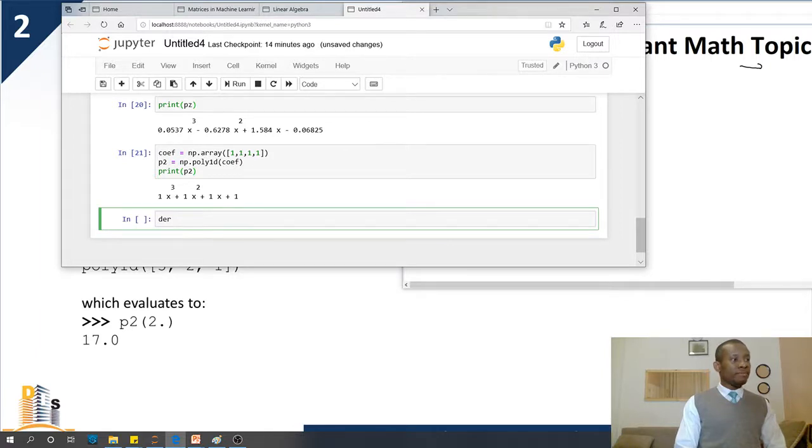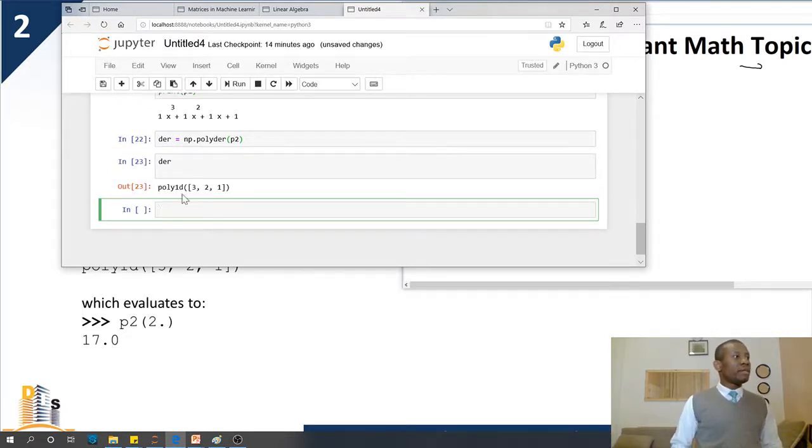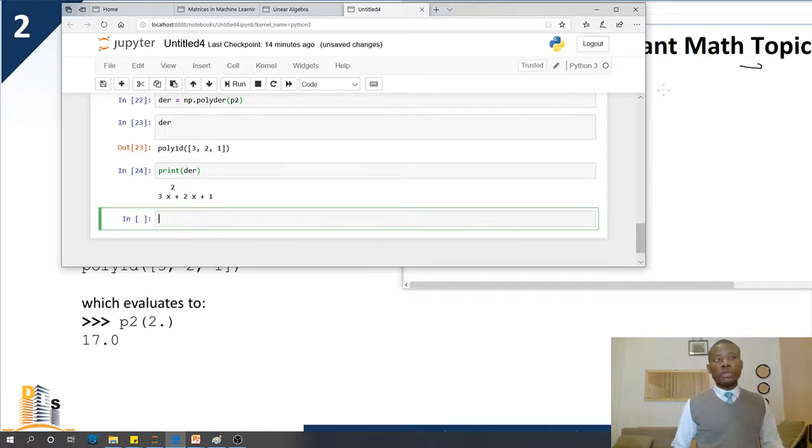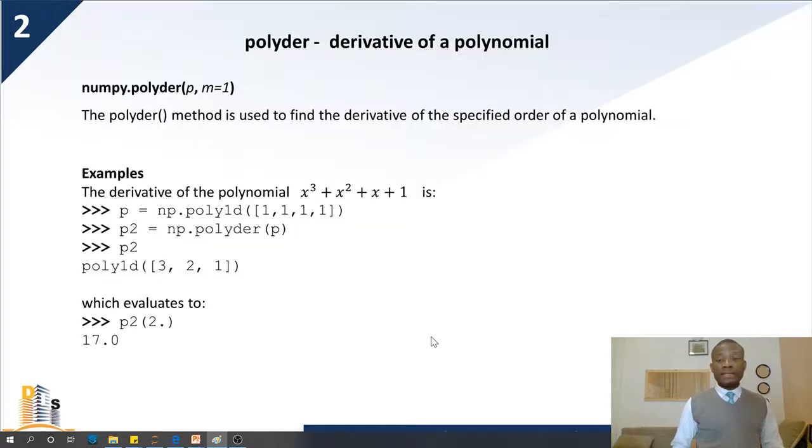I'm going to call it der is equal to np.polyder, and I specify this polynomial p2, right? So if I run it and check what der is, it's going to give me this polynomial 3, 2, 1. So 3x squared plus 2x plus 1. Just to be sure, I'm going to print it out to the screen. You can see 3x squared plus 2x plus 1, and that is exactly what we have right here. That's about the derivative, polyder.